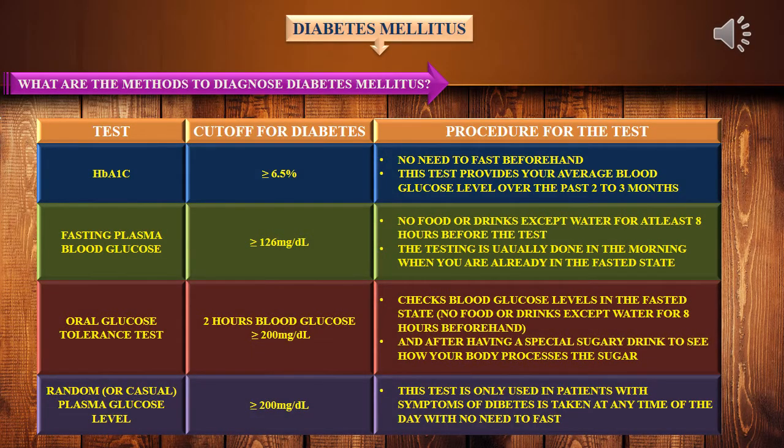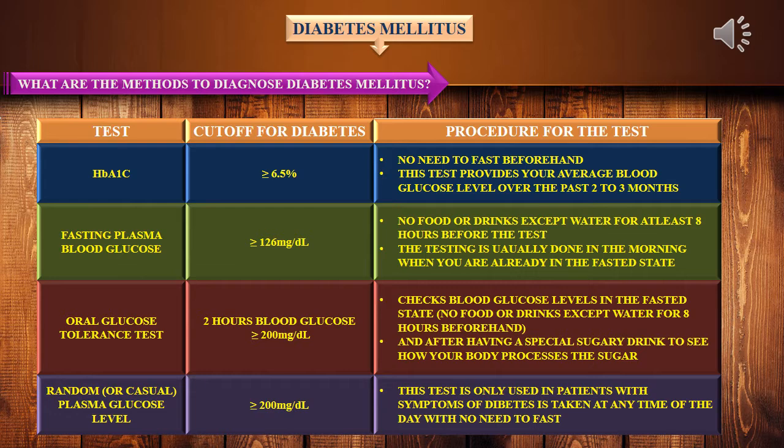Let's move on to the methods to diagnose diabetes mellitus. There are 4 tests available to diagnose diabetes mellitus. What are those? HbA1c, fasting plasma blood glucose level, then oral glucose tolerance test, then random plasma glucose level test. In the second column, the cutoff for diabetes. If the levels represent this level, the patient has diabetes mellitus.